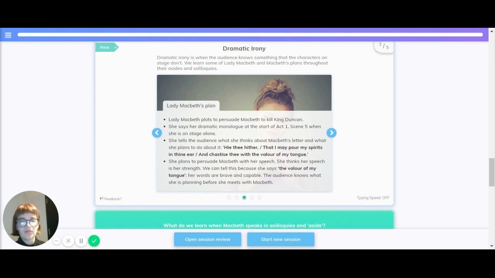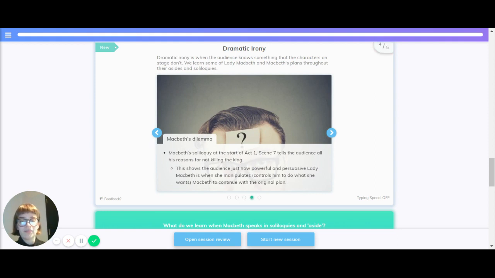"Hie thee hither, that I may pour my spirits in thine ear, and chastise thee with the valour of my tongue." She plans to persuade Macbeth with her speech. She thinks her speech is her strength. We can tell this because she says "the valour of my tongue". Her words are brave and capable. The audience knows what she is planning before she meets with Macbeth.